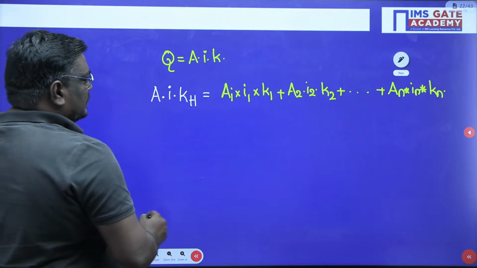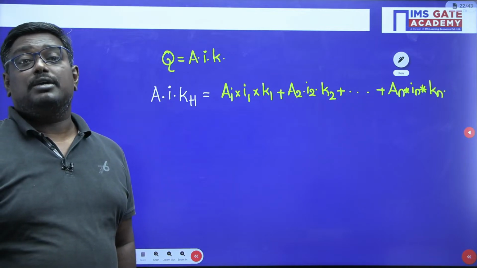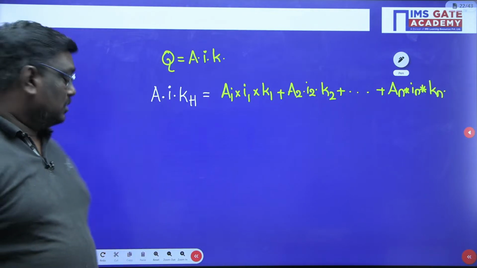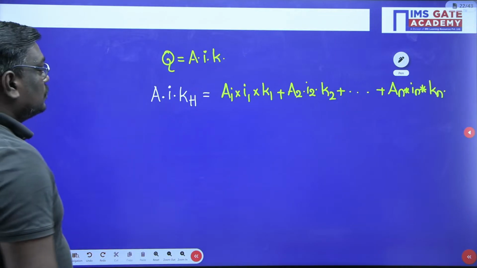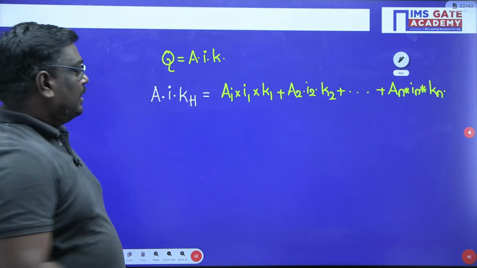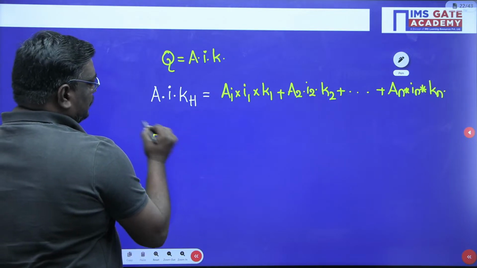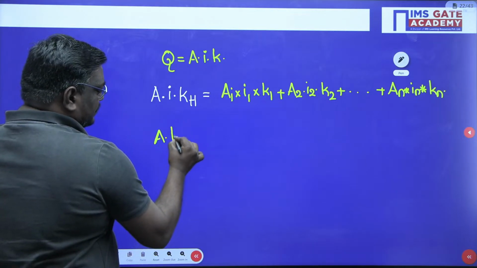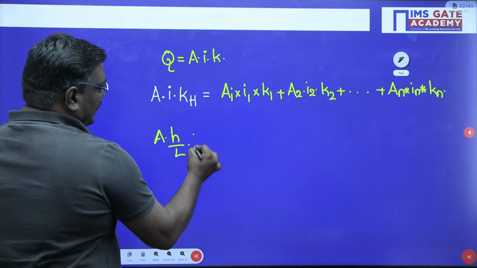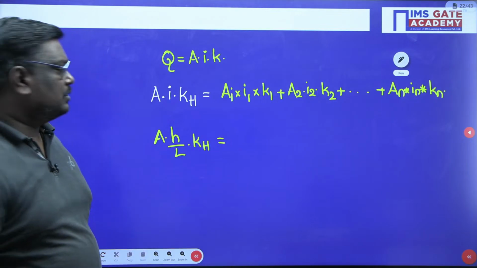Now see students, here head loss is constant. So you can write A into H by L into K, are you following, my dear students?